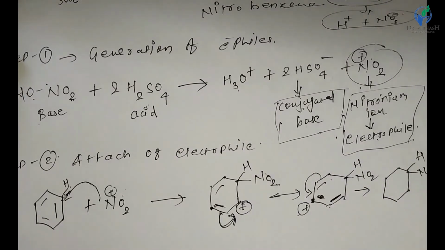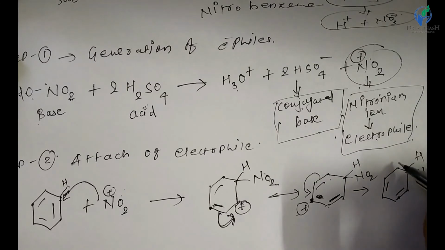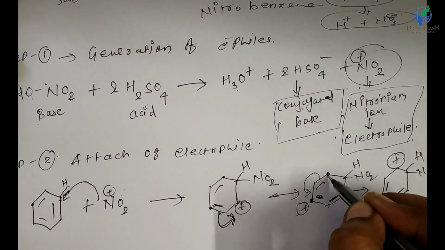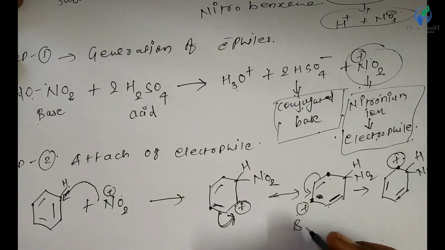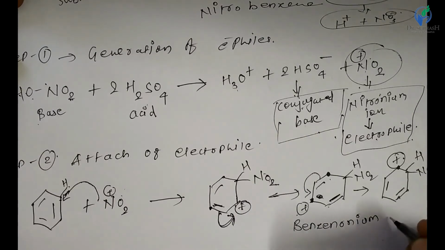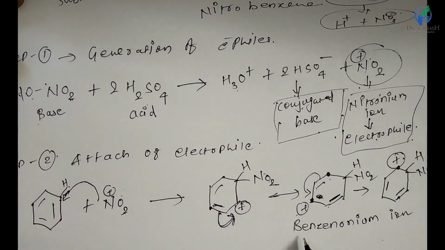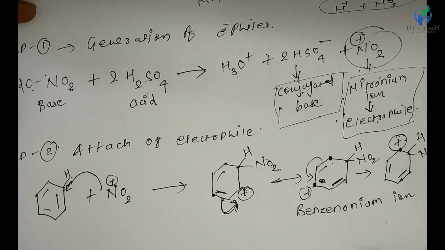NO2, and here one double bond is written as here, and the positive charge becomes on this carbon. This one is the benzenonium ion, that is a type of arenium ion, which is a reactive intermediate, and it tries to stabilize. It tries to stabilize by removal of the proton.